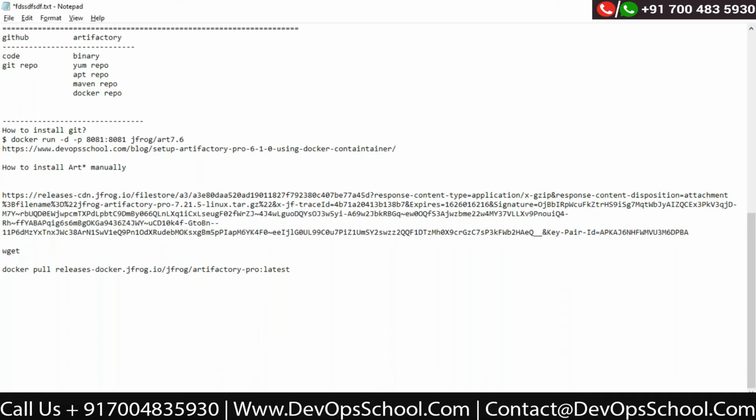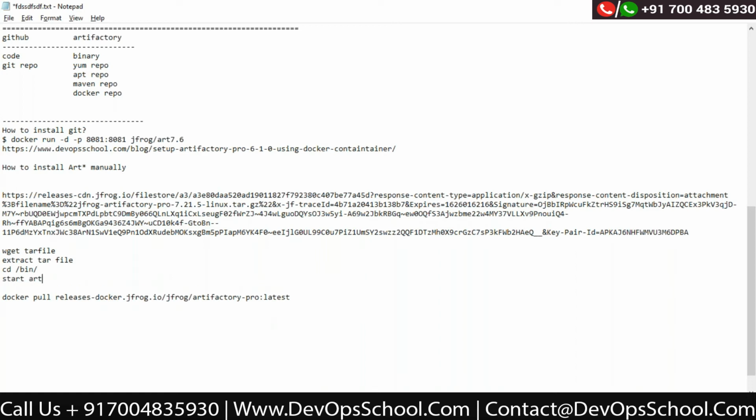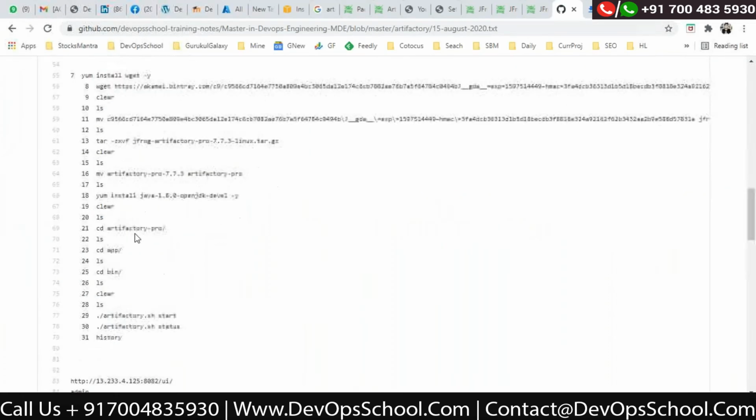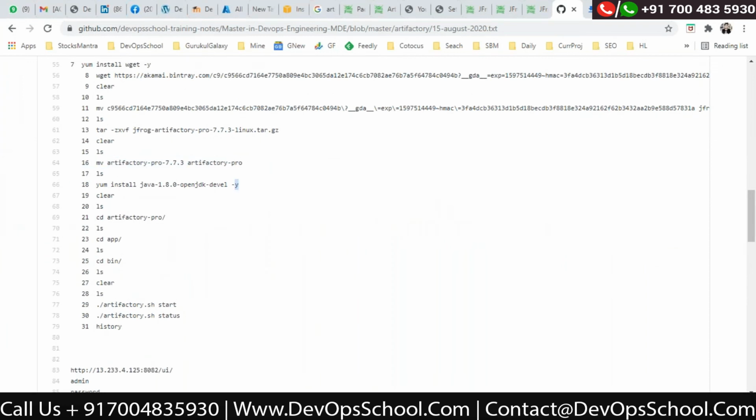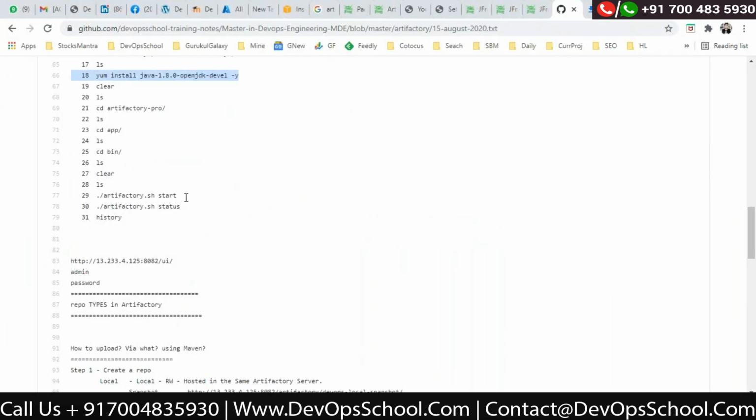What to do? Wget this tar file. After that, extract this tar file. After that, get into the bin directory and then start Artifactory. That's all. Nothing else needs to be done. So these are the four steps. I'll show you here. See here, bin, running this file. That's all. So Java should be installed.